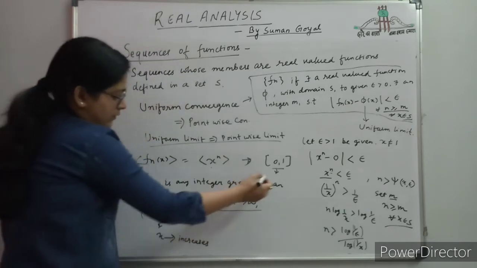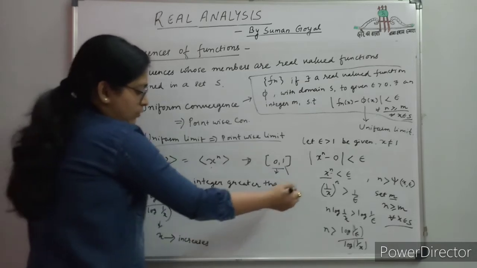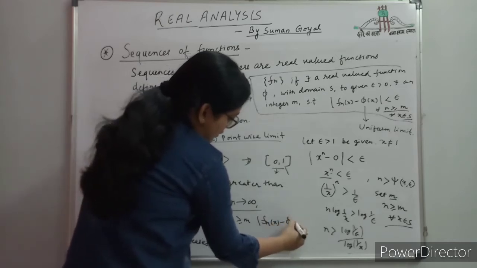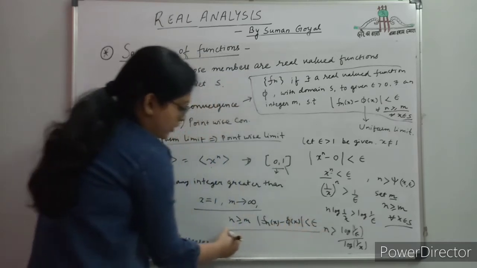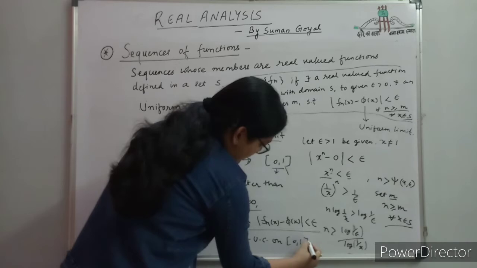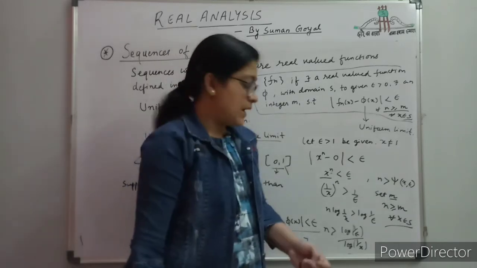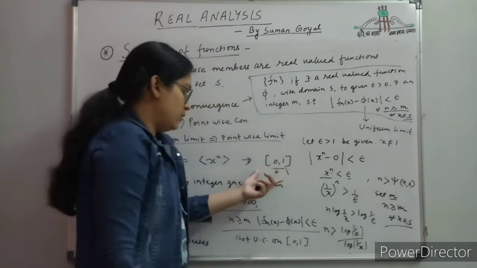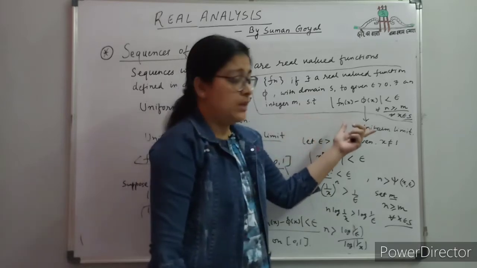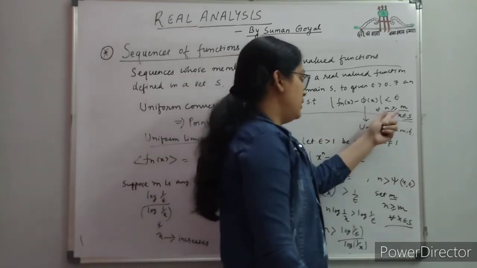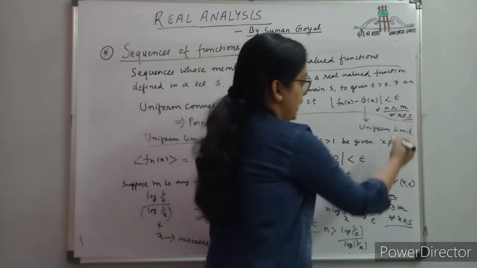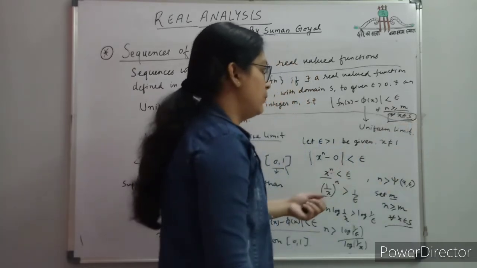So in this case, if x is equal to 1, m tends to infinity, so we cannot find any m such that n greater than or equal to m, and this function fn(x) minus phi(x) is less than epsilon. It contradicts the result, so it is not uniformly convergent on [0,1]. So are you getting my point? What I am trying to say is that if you are given an interval [0,1] and you have to check the uniform convergence of this sequence, then according to the definition we have to find an integer m such that n greater than or equal to m holds for all x belonging to that domain, not for any single point or something.